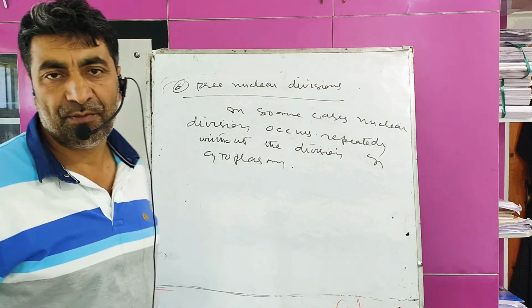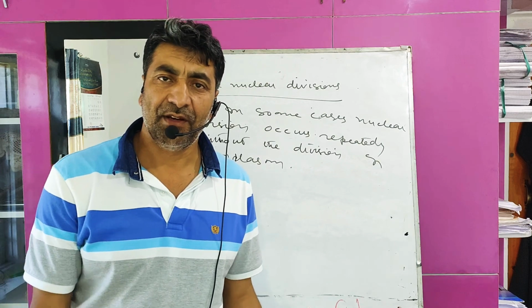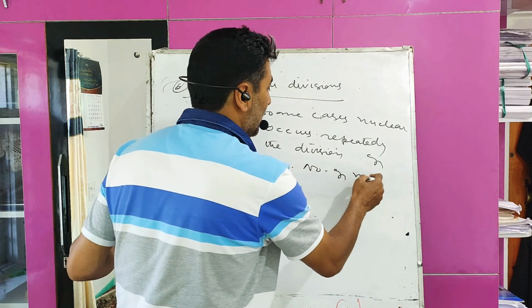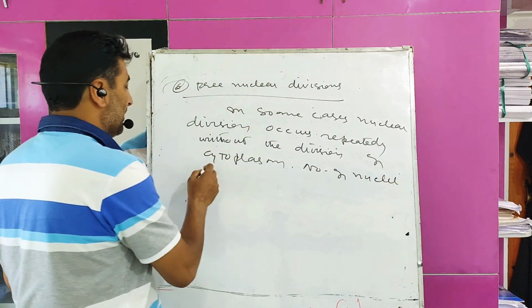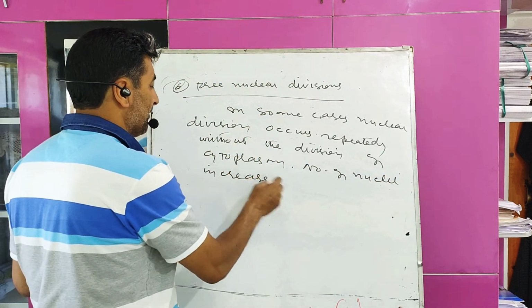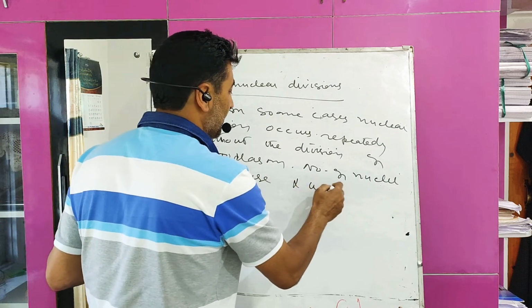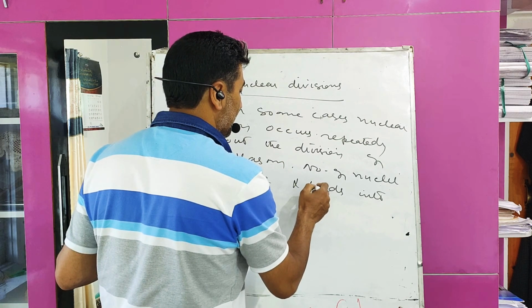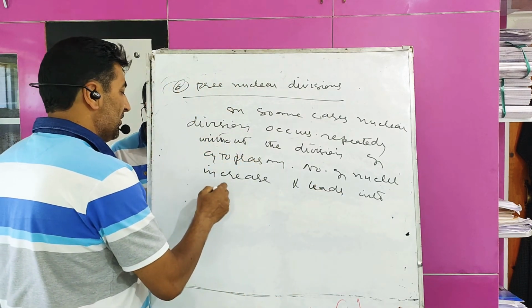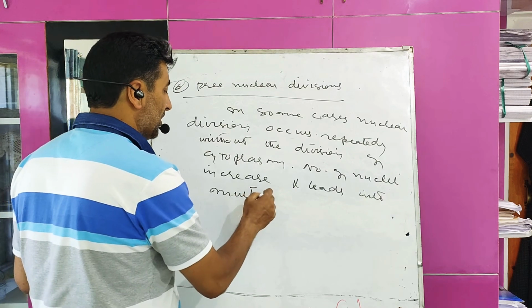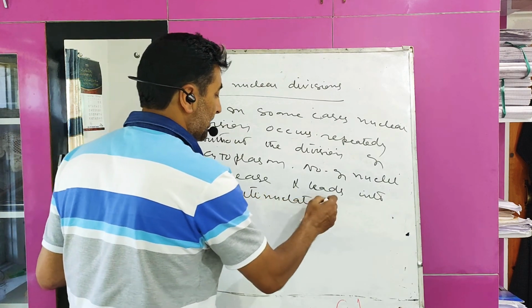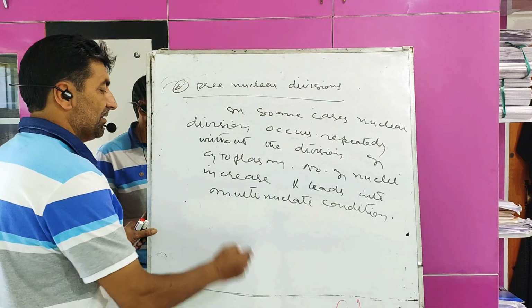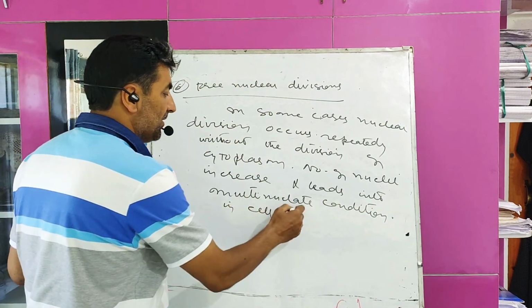Without the division of cytoplasm, what will happen? The number of nuclei increases and leads to a multinucleate condition in the cell.